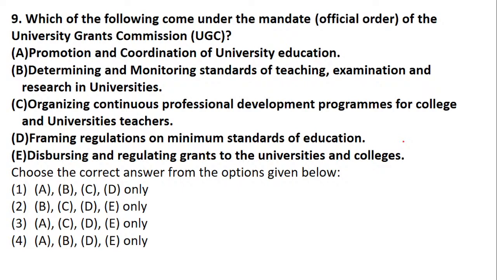determining and monitoring the standards of teaching, examination and research in universities, organizing continuous professional development programs for college and university teachers, framing regulations on minimum standards of education, or disbursing and regulating grants to the university and college. So what comes under official order? All the points may be a part, but they are not talking about everything. They are just talking about what comes as an official order, or a mandate. The technical word is mandate.